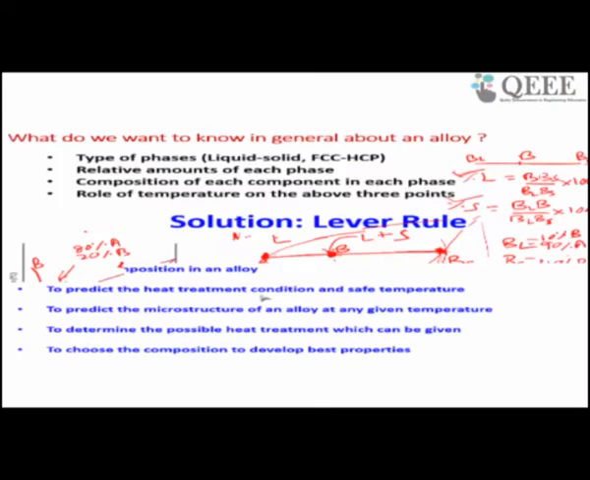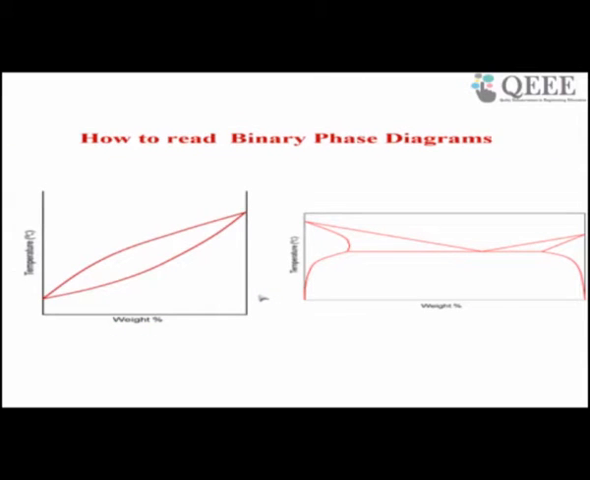Yeah. So now next is how to read a binary phase diagram. We have discussed that. I have shown you in this slide two types of binary phase diagram. For example, this is type 1. About this diagram we have already seen. This is your A, this is B, and how to read a binary phase diagram.